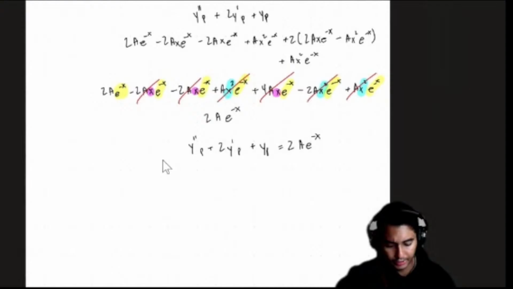We set the left-hand side equal to that term. So we're almost done here, Josh. On the left-hand side, we're going to basically say this is 2a e to the minus x equals e to the minus x, because that entire thing was e to the minus x. So that's going to cancel out as well. So that means our a equals 1/2. Okay? So therefore, we can rewrite that one more time.